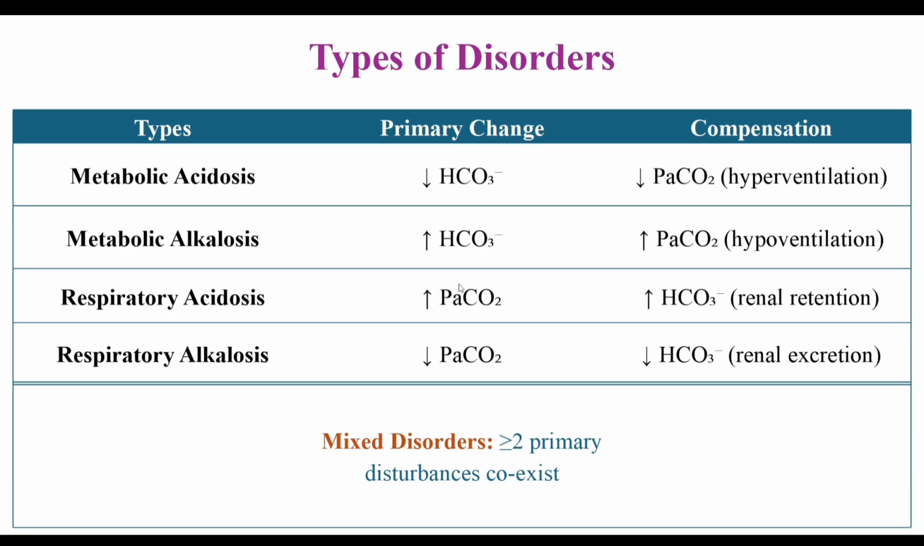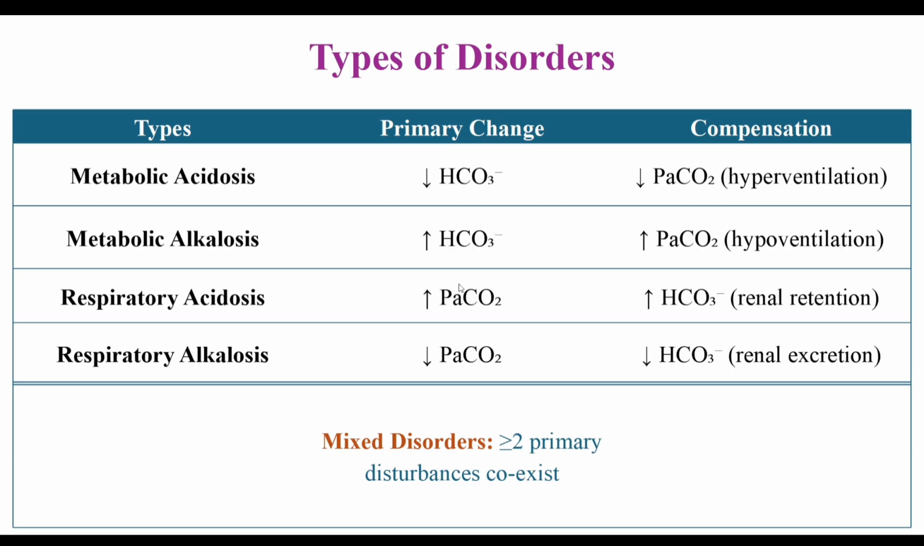When balance is lost, we see four fundamental patterns. The first one is metabolic acidosis. In this case, pH decreases and bicarbonate also decreases. The second one is metabolic alkalosis. In this case, pH rises and bicarbonate also rises. In respiratory acidosis, pH falls due to an increase of PaCO2. And in respiratory alkalosis, pH increases due to a decrease of PaCO2 level.